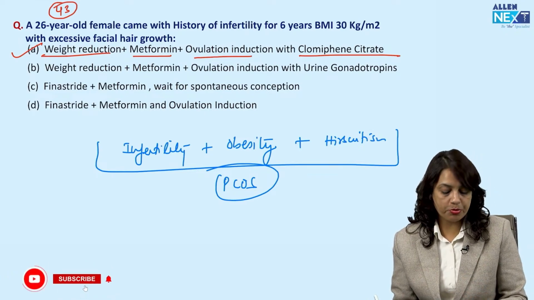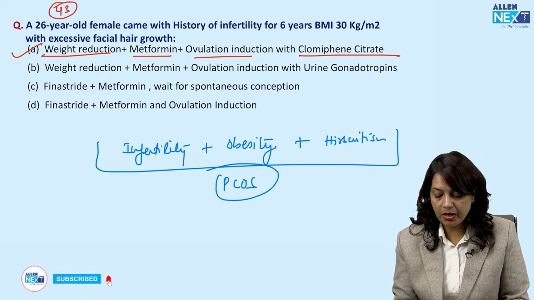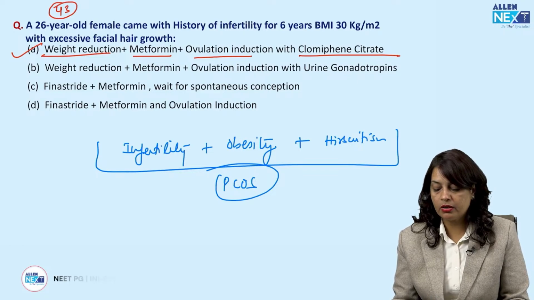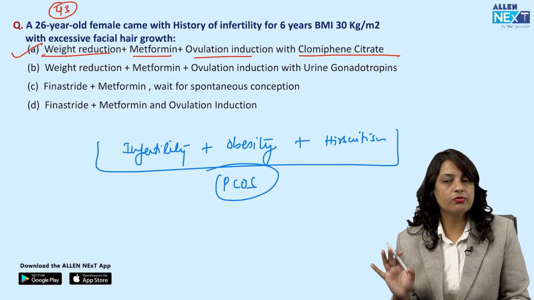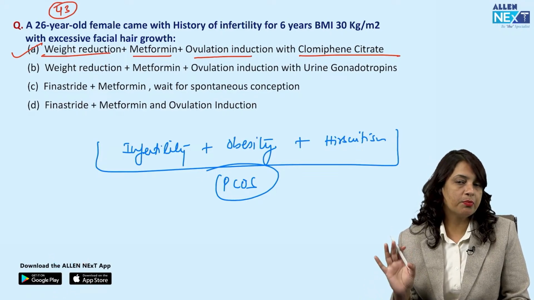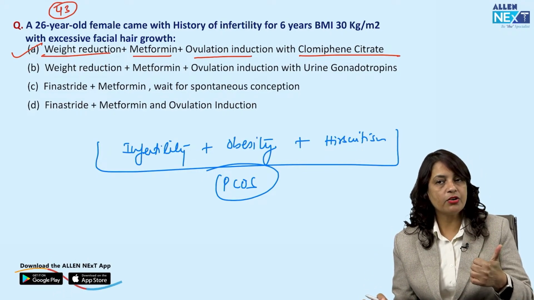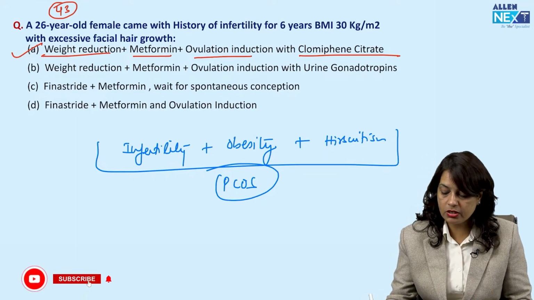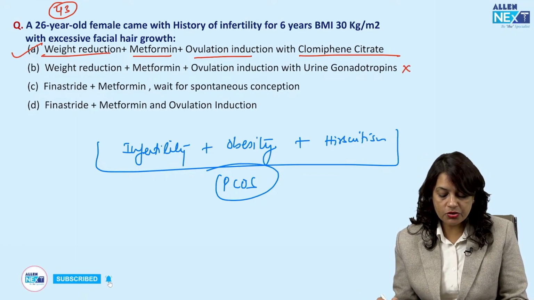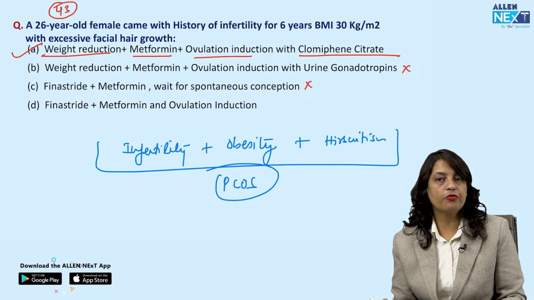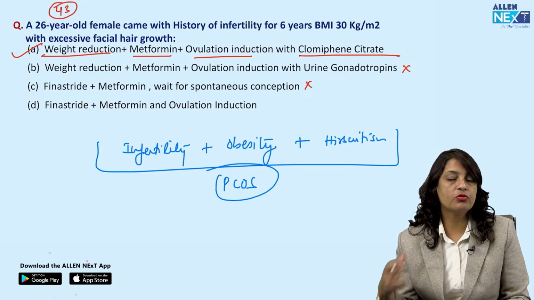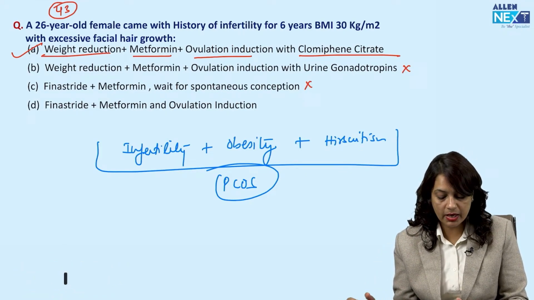Let us read other options as well. Weight reduction, metformin, ovulation induction with urinary gonadotropins. Gonadotropins are never a first choice when it comes to ovulation induction in a PCOS patient. It is either letrozole or clomiphene citrate. So this does not fit the answer. Finasteride, metformin. Finasteride is not an ovulation induction agent. We don't recommend spontaneous conception in cases of PCOS because there is anovulation. So we have to give ovulation induction agents.